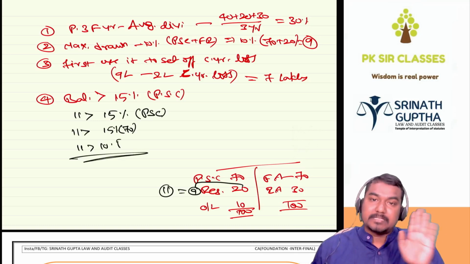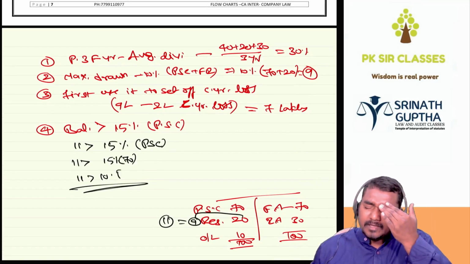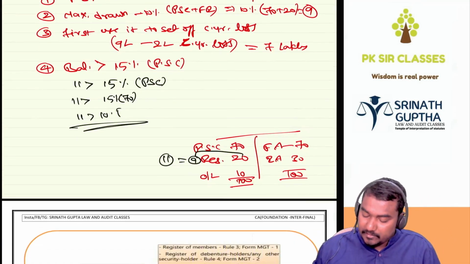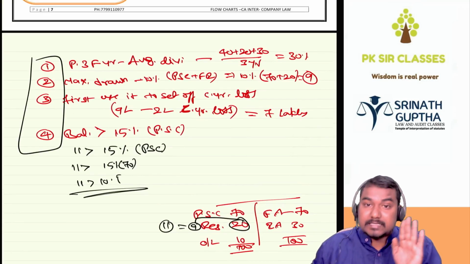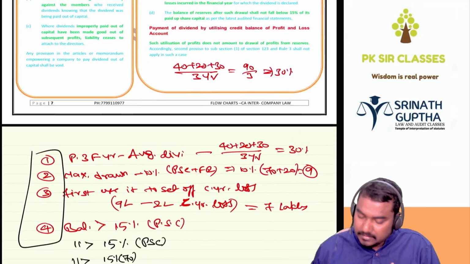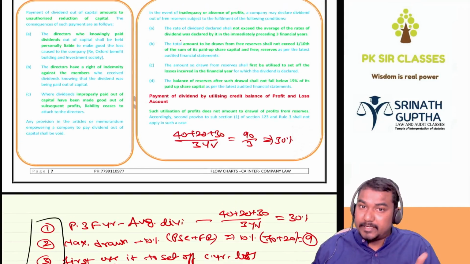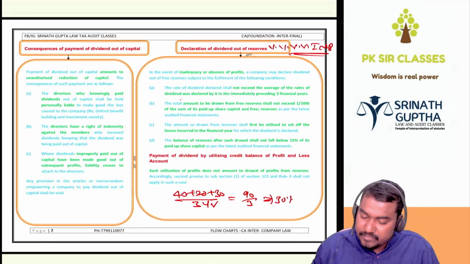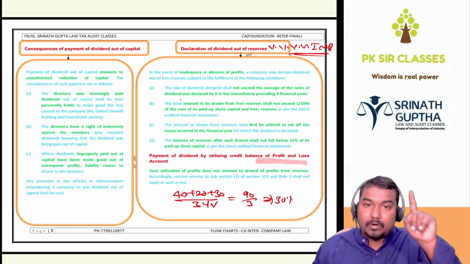So these 4 conditions should be satisfied if the company wants to declare dividend out of the reserves. The same practical question he is asking in the exam, beta. Whatever example I gave now, the same question he is asking. And the 4 conditions need not be satisfied if the company is withdrawing the money from the P&L account. So these 4 conditions should be satisfied if you are withdrawing the money from the reserves. If they are withdrawing the money from the P&L account, the above conditions need not be satisfied.